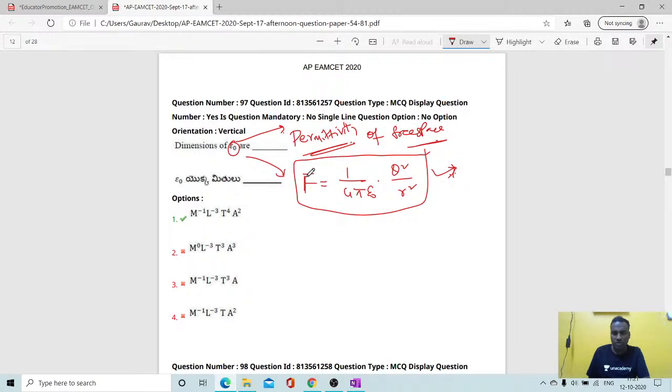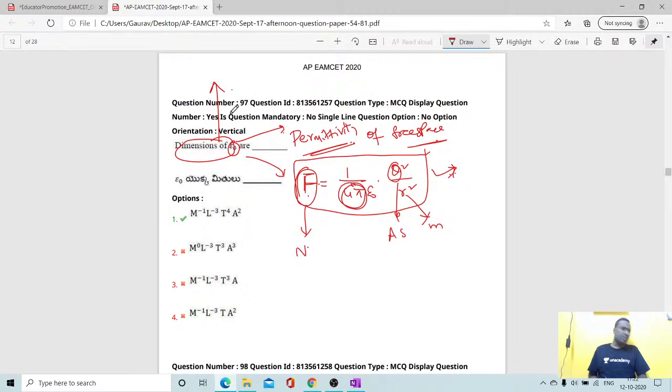So electrostatic force, if you consider 1 by 4 pi epsilon naught q square by r square. See students, the unit of force you know, Newton. Here charge is current into time, ampere seconds. The distance is meters. So 4 pi has no unit. So here the dimensions of epsilon naught, generally for any chapter, please take care, those who are preparing.